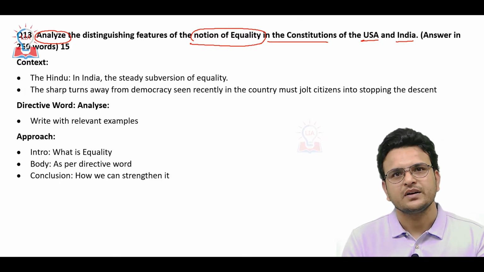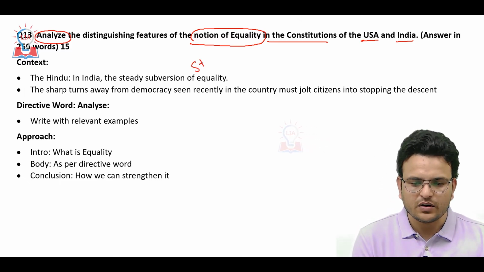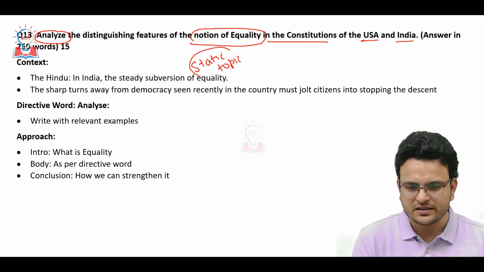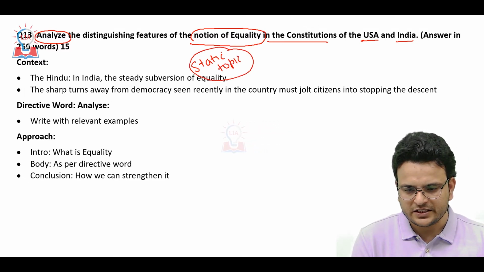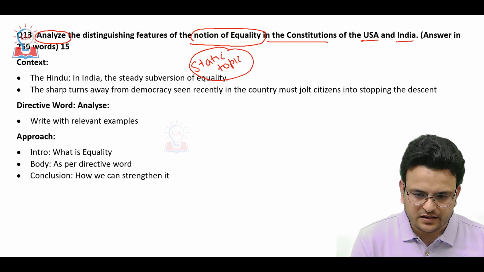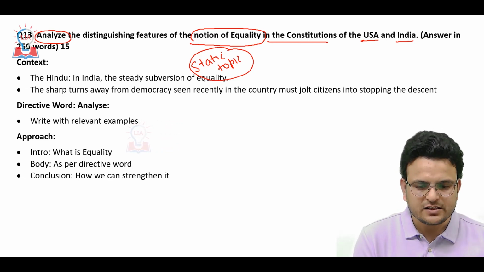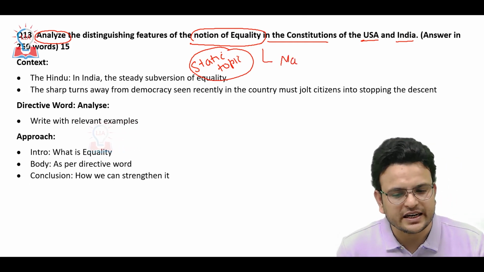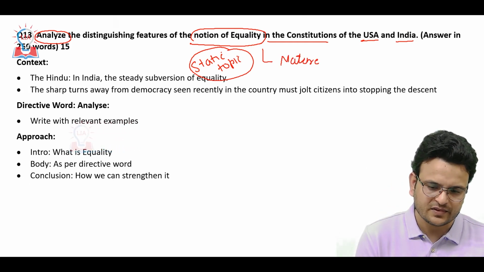This is a very static topic, and we know equality, liberty, fraternity, all those features are essential to establish a democracy. And we know what type of equality we are following.